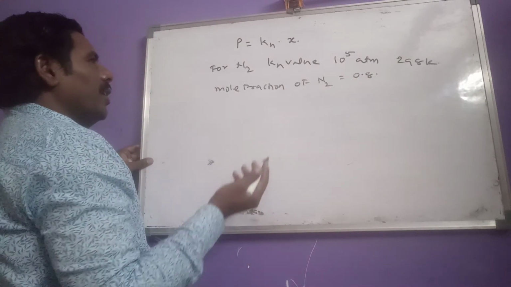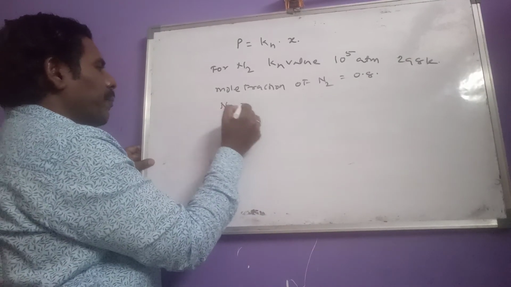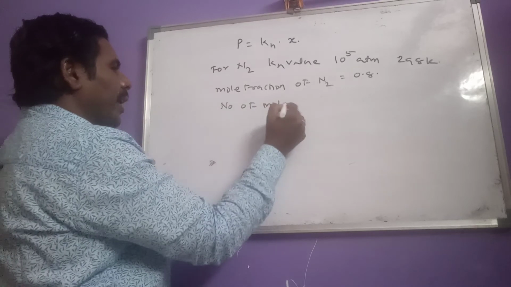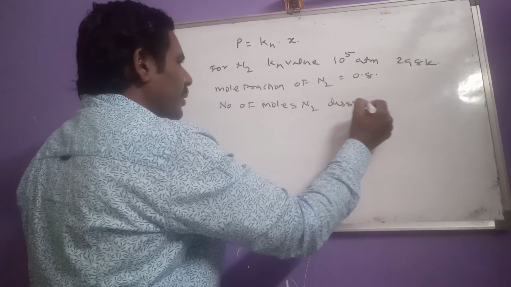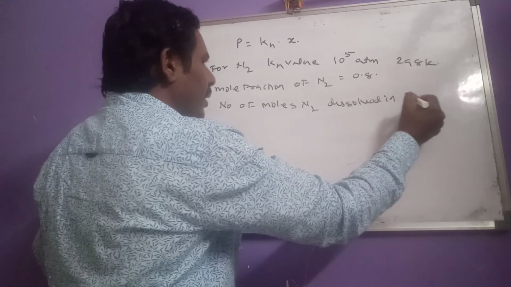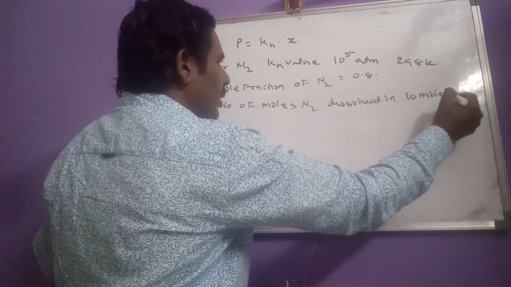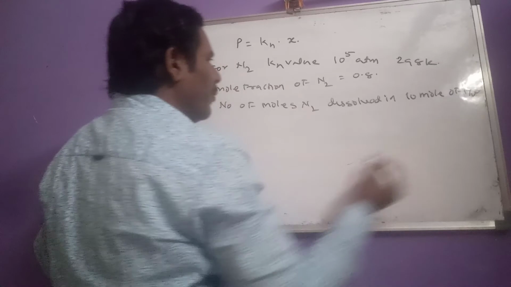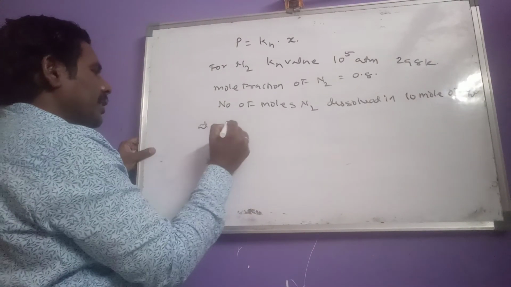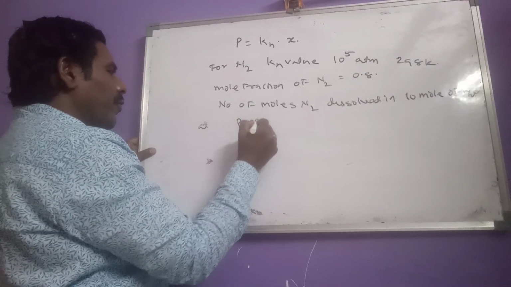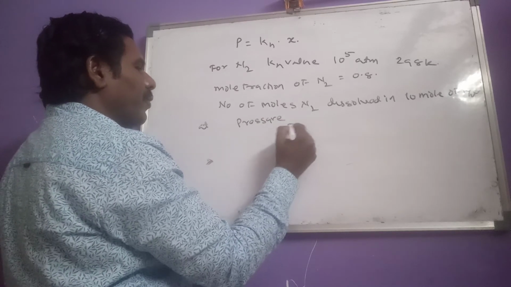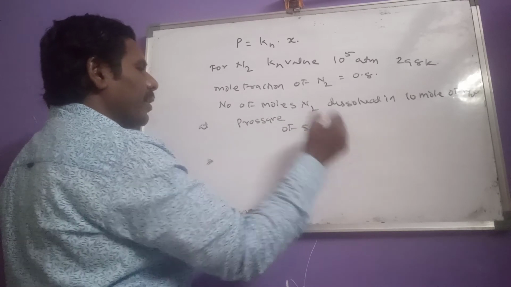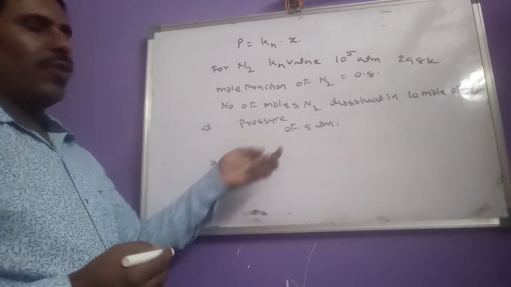Then what is the number of moles of nitrogen dissolved in 10 moles of water at a pressure of 5 atmosphere? So this is the question.